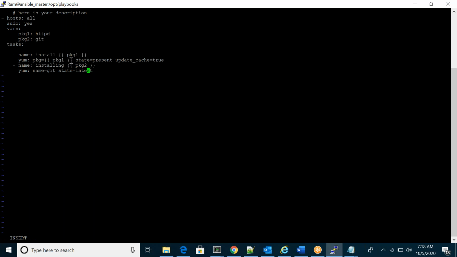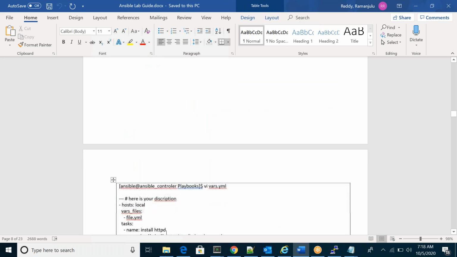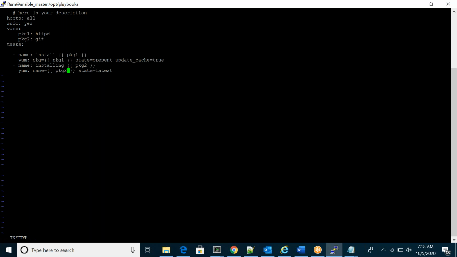Same thing again. Not this playbook, I have to go to a different playbook. You can see my documentation also. So this is my variable I define here, and here also is my variable I define here.